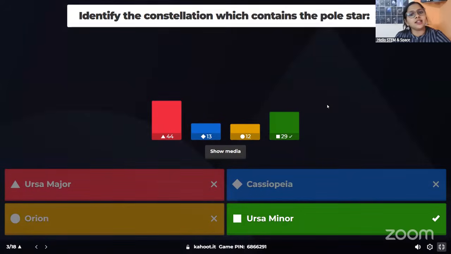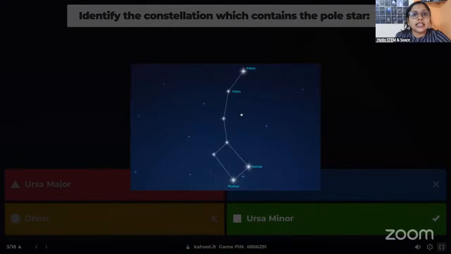And the correct answer, okay, I didn't expect this. So many of you gave the wrong answer. The correct answer is Ursa Minor. Pole Star is actually a part of a constellation called Ursa Minor, which is also known as the Little Bear. Polaris is at the tip of this constellation's tail, the tip of the tail of the small bear.